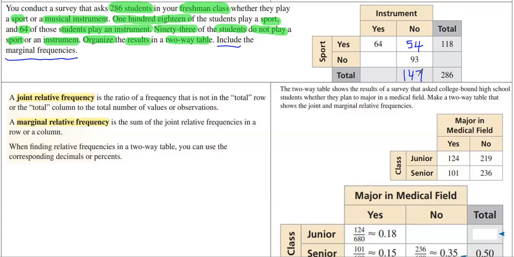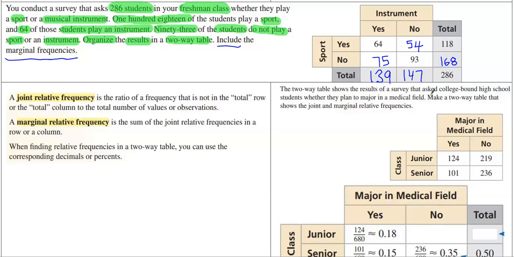So now we can figure out how many people said yes total by taking the 286 total and subtracting the marginal frequency of 147 who said no to playing an instrument. And you get, was that 139? If I make a mistake, just bear with me. Okay, so if there were 139 people who in total said yes, and we have 64 who also played a sport, then we can just take 139 and subtract the 64, and what was that, 75? Okay, and now all we need is the marginal frequency for the total number of students that said no, and so it's just 75 plus 93, which is 168.